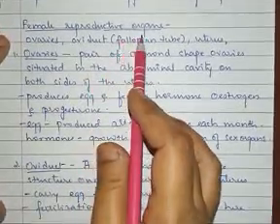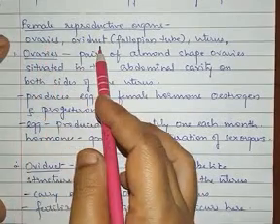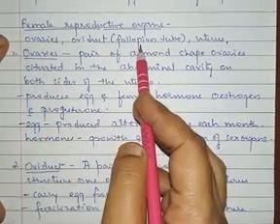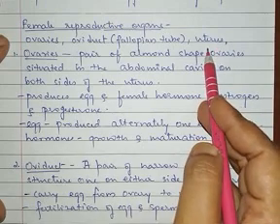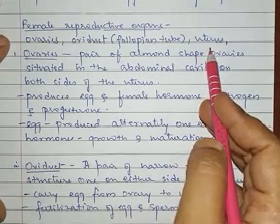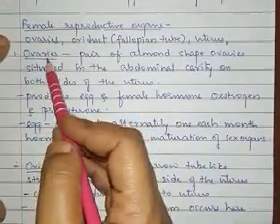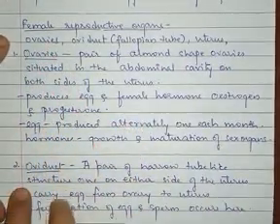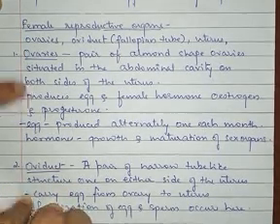When we talk about the female reproductive organs, there are different parts like the ovaries, oviduct or the fallopian tube and the uterus. Apart from this, we will be studying about the cervix and vagina also. So first we will discuss about the ovaries. I'll just show you where the ovaries are present and then we will discuss it in detail.